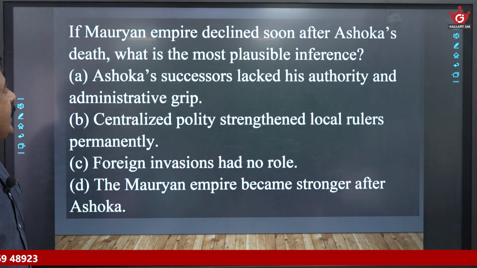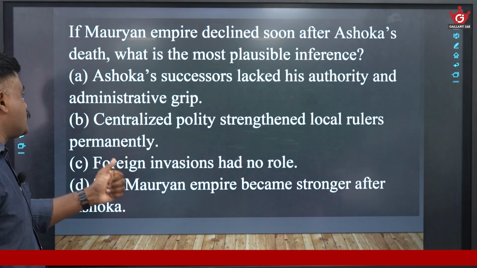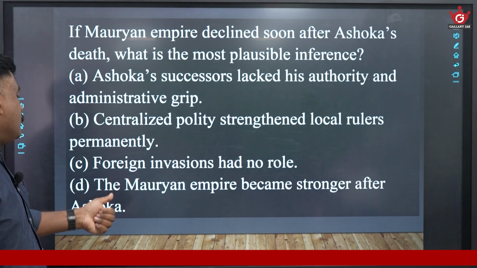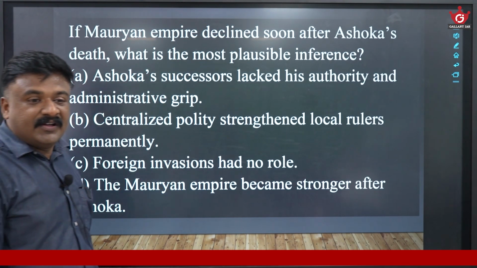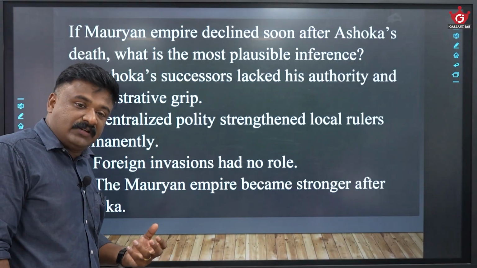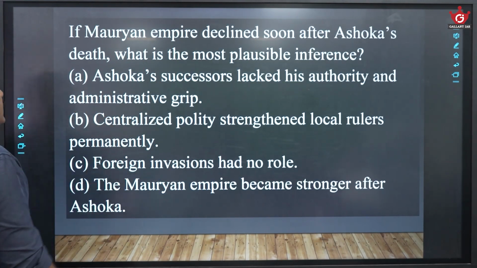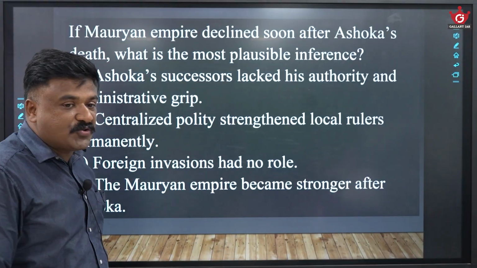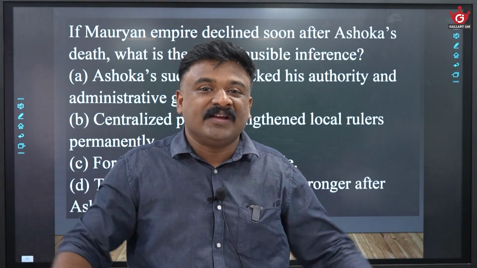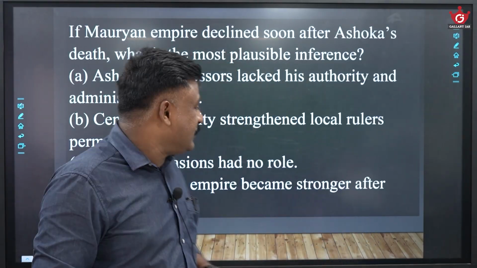Then, if the Mauryan Empire declined soon after Ashoka's death, what is the most plausible inference? Ashoka's successors lacked his authority and administrative grip. Centralized polity strengthened the local rulers permanently. Foreign invasions had no role. Mauryan Empire became stronger after Ashoka. A is the answer. His successors lacked his authority and administrative grip. Till Ashoka it was very powerful and managed the entire administration, but after him the rulers were not that powerful. That is the reason why it declined. Got the point? Fine.